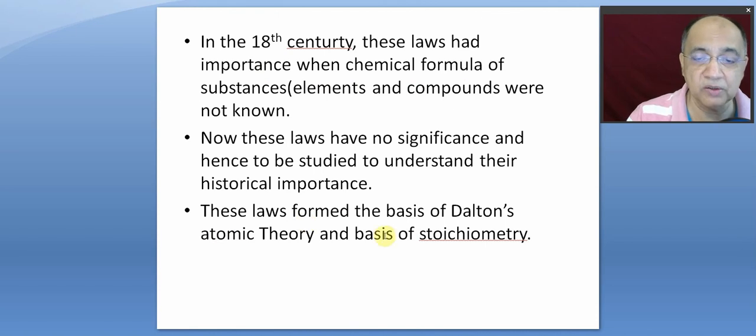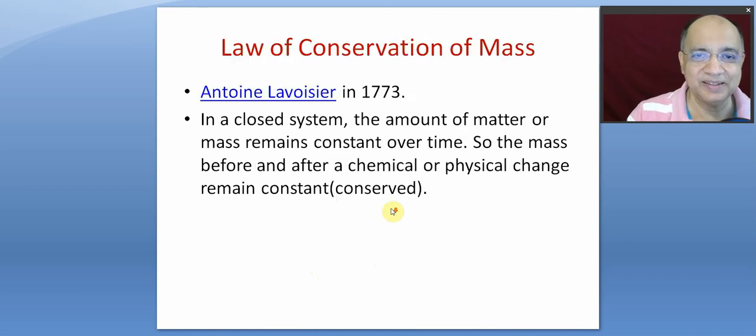These laws formed the basis of Dalton's atomic theory and also the basis of stoichiometry. Right? The first of the laws of chemical combination was given by Lavoisier in 1773.